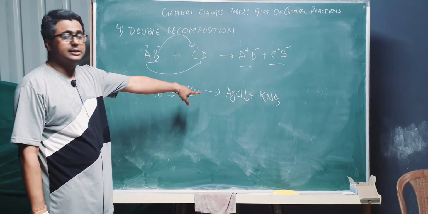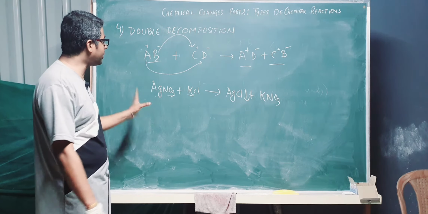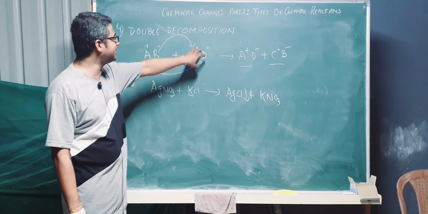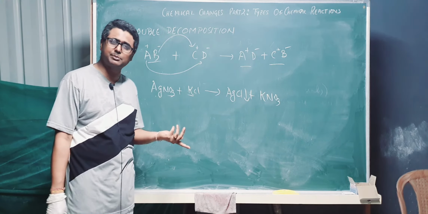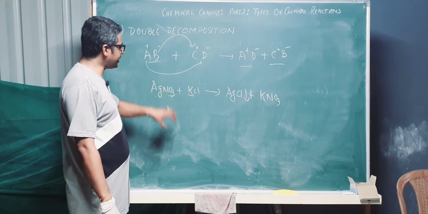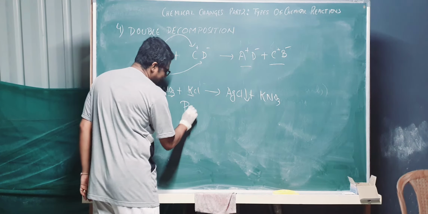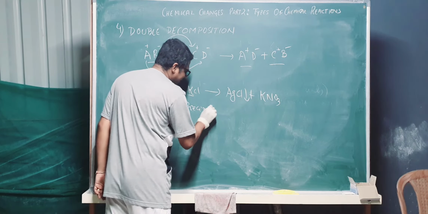Now this is a special kind of decomposition, double decomposition reaction. Why? It is also called double displacement. This displaces this, this also displaces this, double displacement. And AgCl is giving a precipitate. So this type of reaction, double decomposition with precipitate formation, is called precipitation reaction.